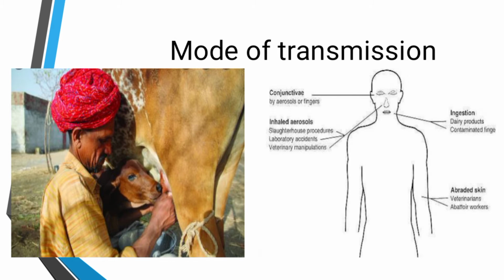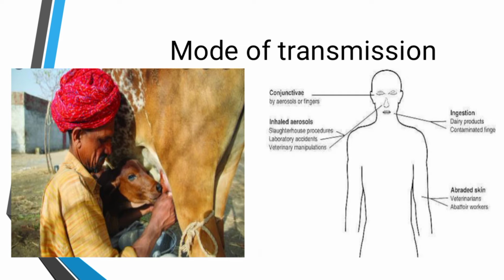How it transmits to humans, we discussed in the previous lecture, but here will be a short discussion. It transmits to humans through the eye conjunctiva, by aerosol, or fingers.